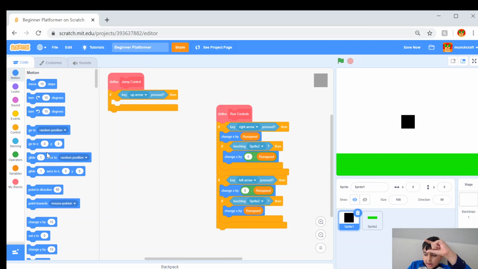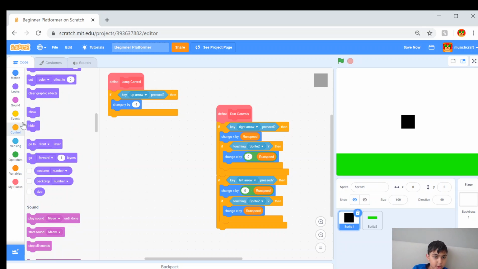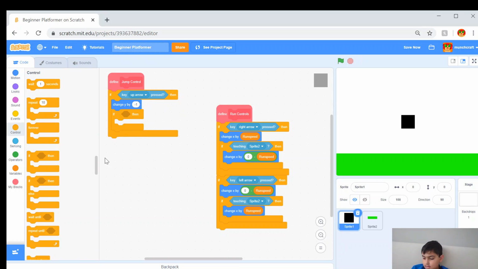So this is the part where it's changing the Y a little lower, and then when it touches the platforms, it's going to take off, and then it's going to change the Y by 1, so it rises just a little bit and then falls back down because of the simulation gravity. So change Y by -1, and you can then put another smaller if then inside this if then. It's kind of confusing, but here, if touching platforms,